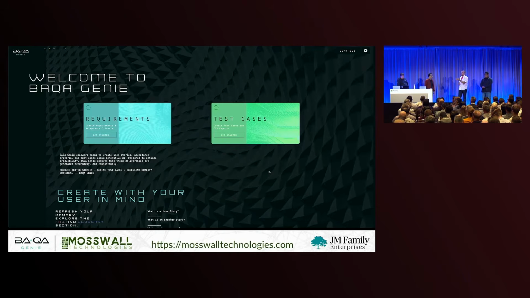And that's where our captive product development entity, Mosswell Technology, stepped in and built a tool to bring this capability through multi-agent to our product owners, business analysts, and quality analysts, essentially a team of AI assistants to help generate the inputs to give our engineers what they need to do best, which is build great software.